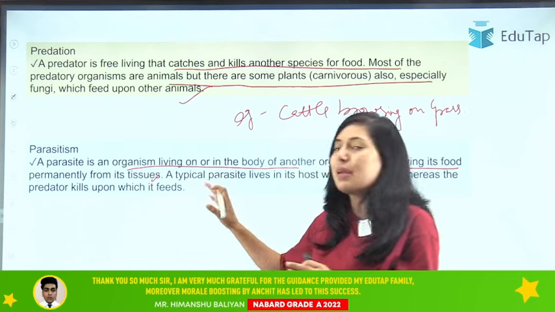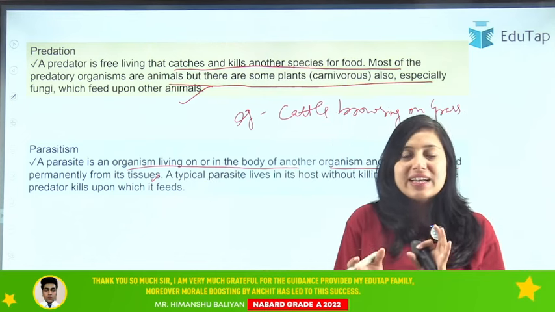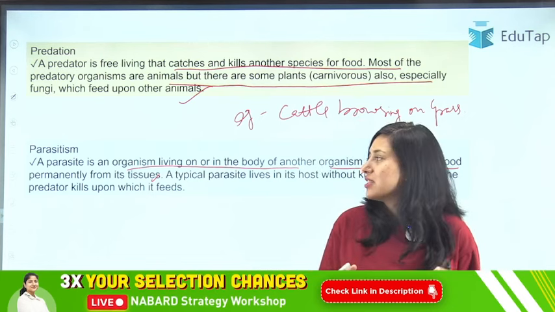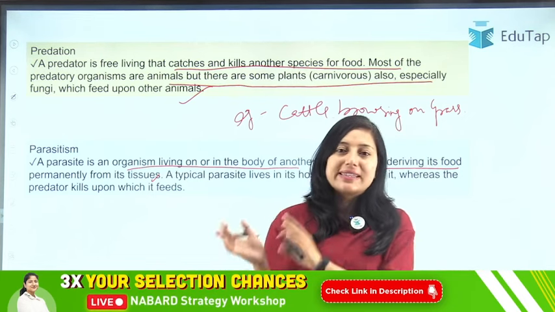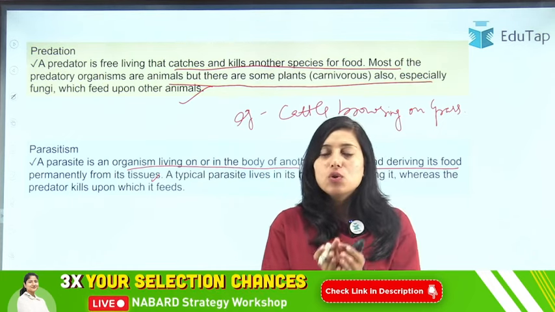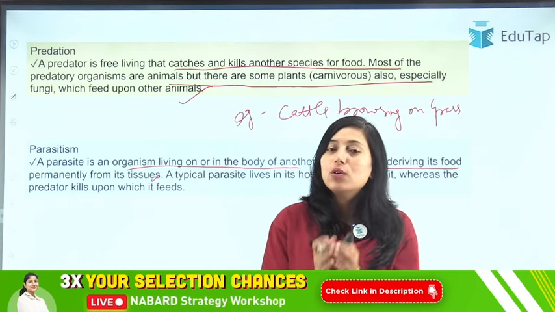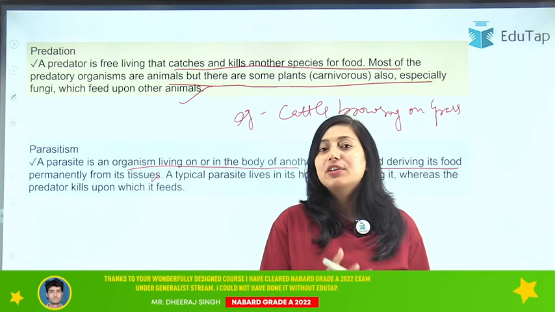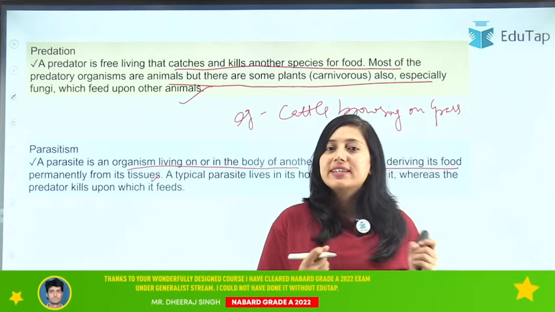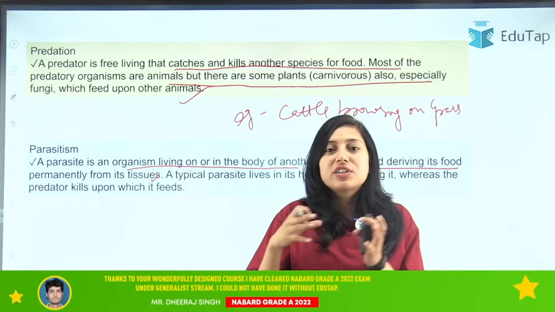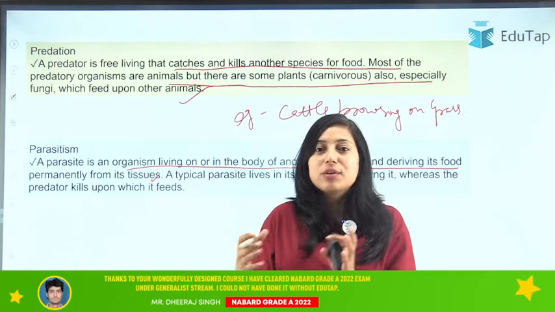This type of interaction is known as parasitism. The parasite will derive nutrition from the host and will not kill it. The host will live, but since the parasite is deriving nutrition from it, it is a negative interaction. Your host is getting less nutrition and that nutrition is going to the parasite.